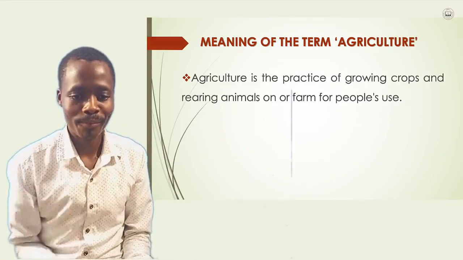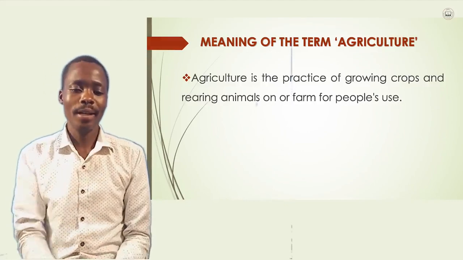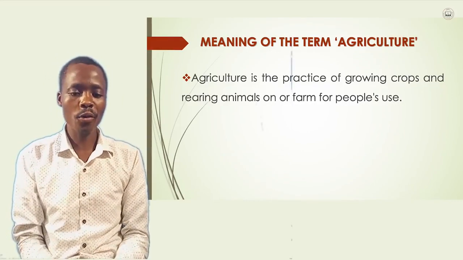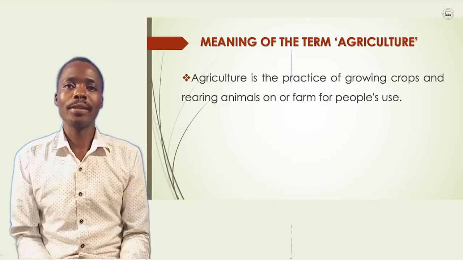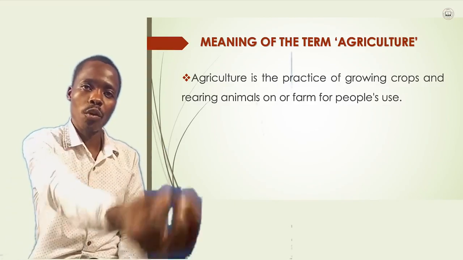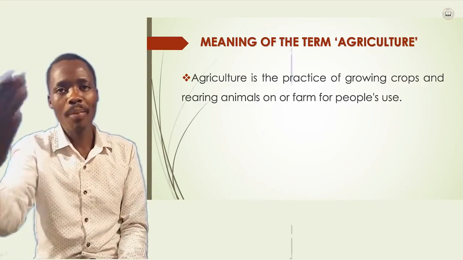Look at this. This is the definition of agriculture I was talking about. Agriculture is the practice of growing crops and rearing animals for people's use. People use the crops for different purposes.